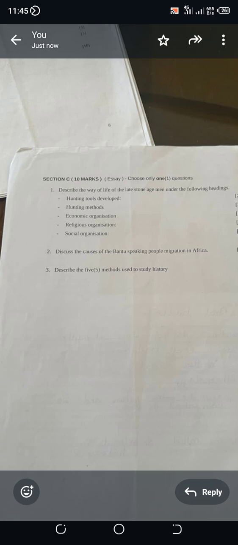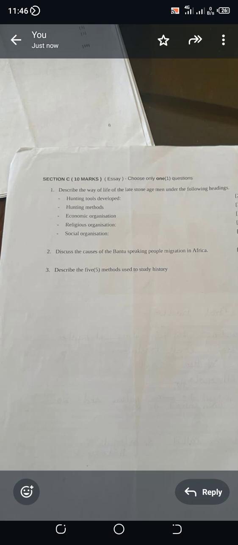Then we move to the next point, social organization. So these people were nomadic in nature. What does a nomad mean? There's a nomad and an indigenous person. An indigenous person is someone who has been in that place, where they are found. They've been born in that place. So those people, we call indigenous people. The opposite of indigenous is a nomad. A nomad is not found in one place. These people have no specific place. They are usually moving from one place to another, probably looking for greener pastures.